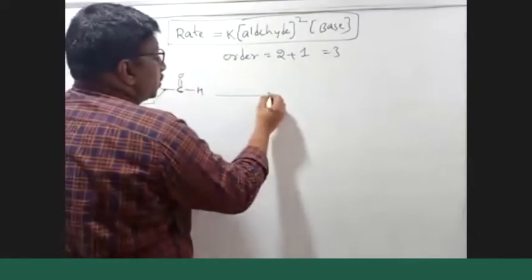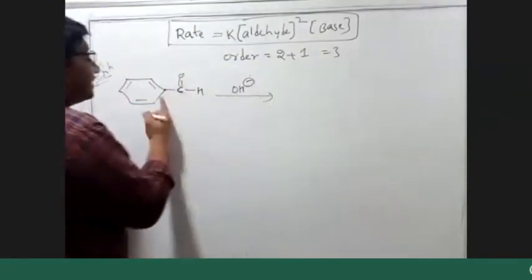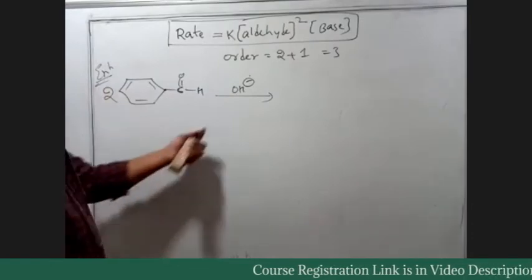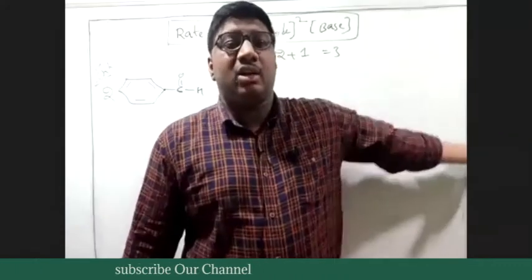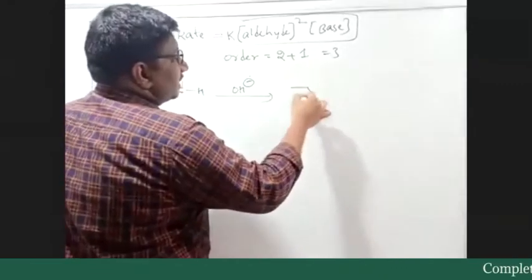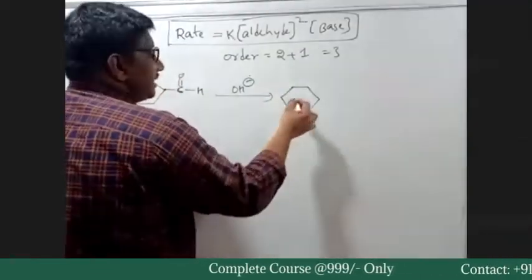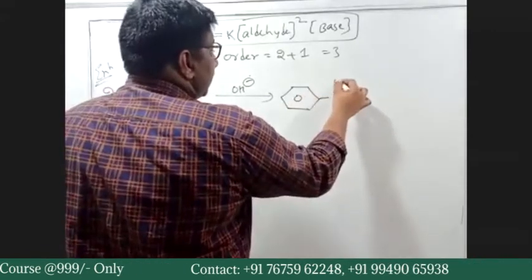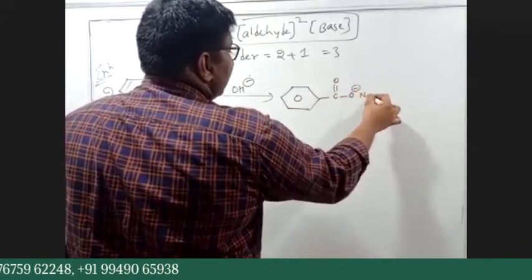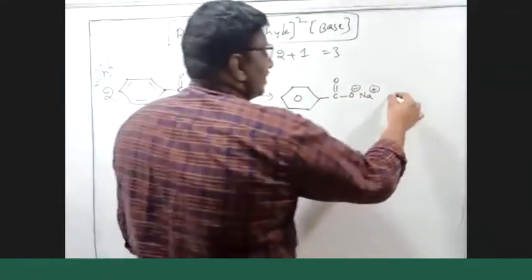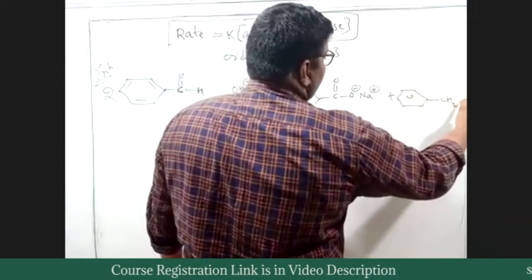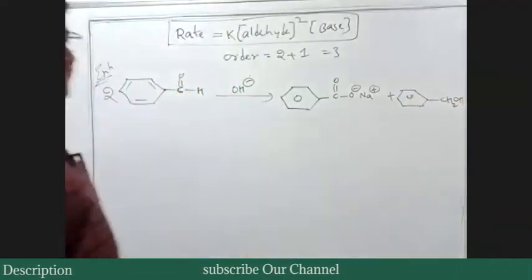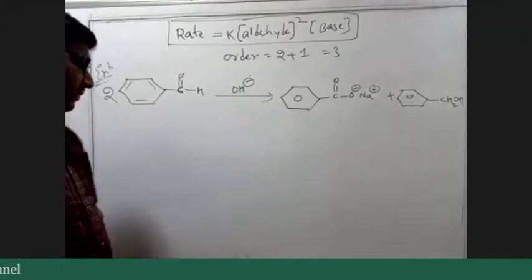So when you are trying to treat this molecule of benzaldehyde with OH minus, what will be your expectation? You will expect an acid as well as an alcohol, oxidation and reduction. So you can simply write the product like this. C double bond O minus Na plus, and CH2OH. So that was an aldehyde. This is an acid.